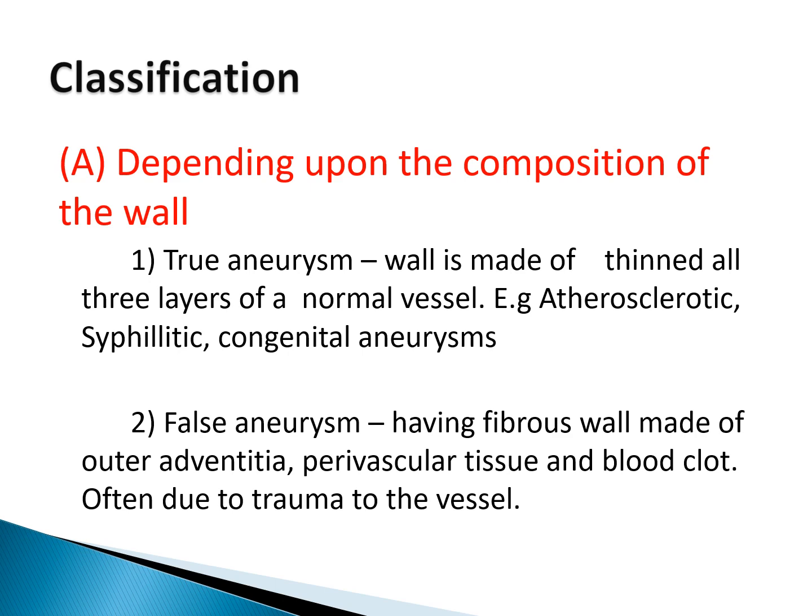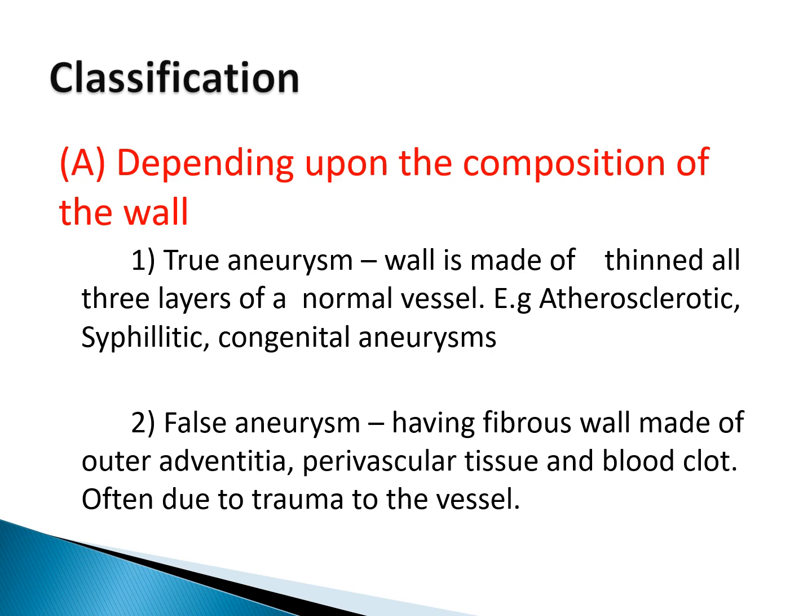What are false aneurysms? Now false aneurysms, when the dilated area pouch has a fibrous wall which is not made up of the three layers. It may just be made up of the outer adventitia or perivascular connective tissue, may contain a blood clot also.